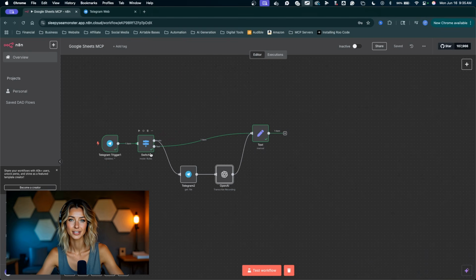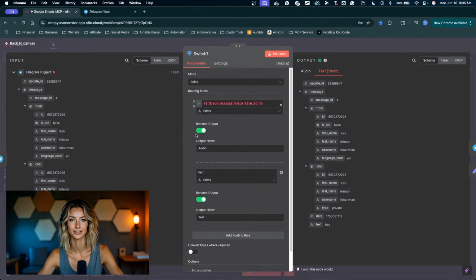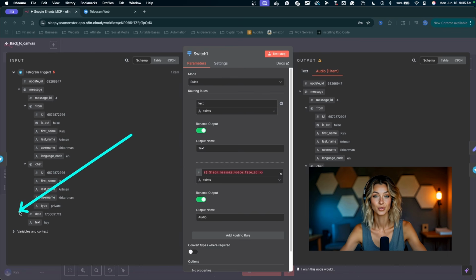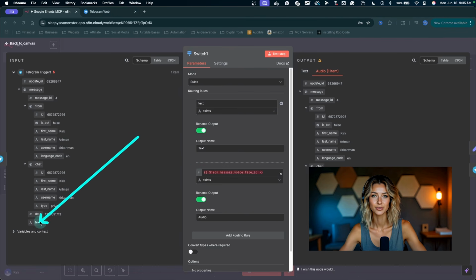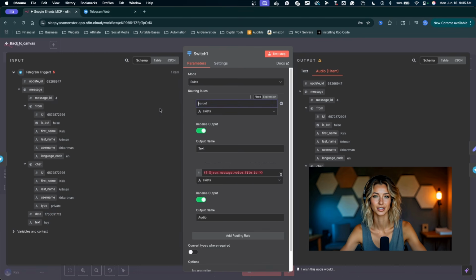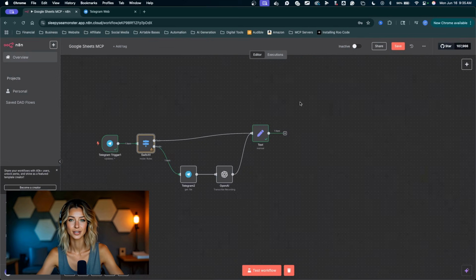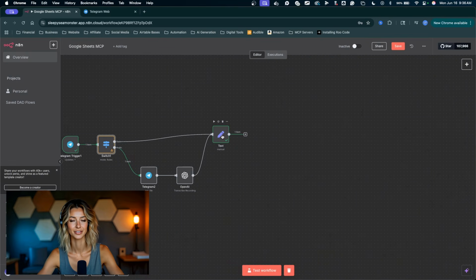Now that text wrap is going down, and we can uncross our wires right here. I'll double click into the switch node, drop the audio back down to the bottom, and you can see this part is red because we have no voice object coming through, so we have no file ID coming through. We do have text coming through. So I'm going to delete the placeholder value here, click and drag the text, drop it down right there. Now we're saying if text exists, run down this route. Cool. I'm gonna click outside the node. Now we've got our information coming into this text route.